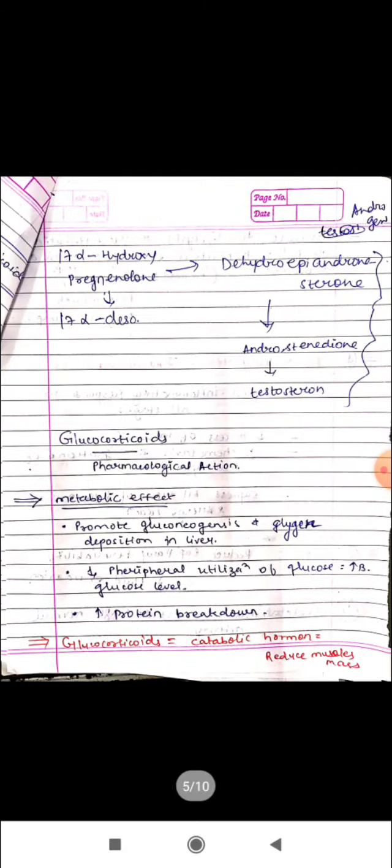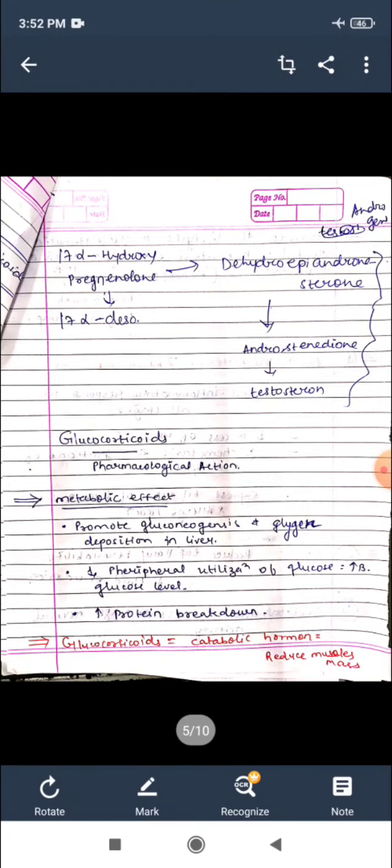In the same way, 17 alpha hydroxy progesterone and pregnenolone are again constituents in the synthesis of testosterone. Dehydroepiandrosterone is synthesized from 17 alpha hydroxy pregnenolone, and androstenedione comes from 17 alpha hydroxy progesterone.